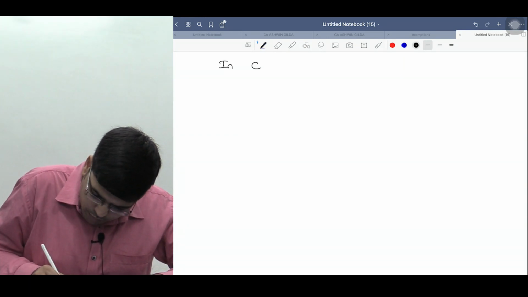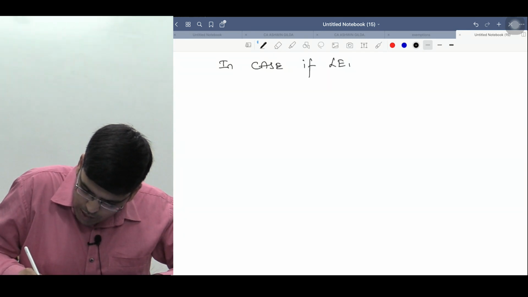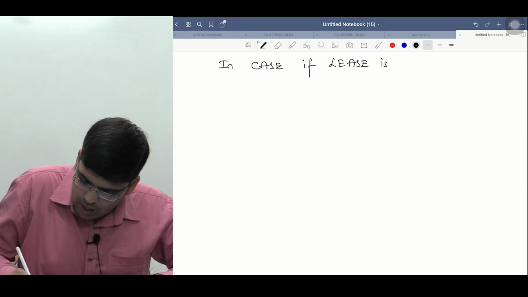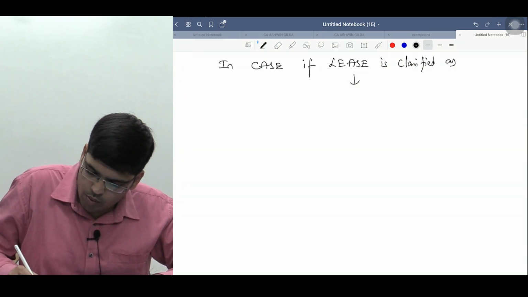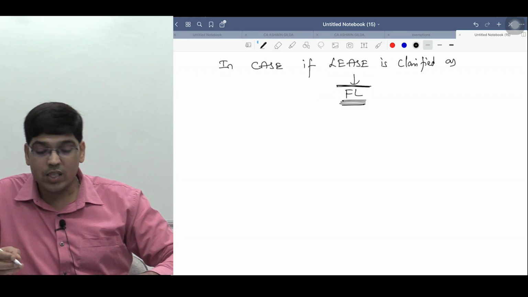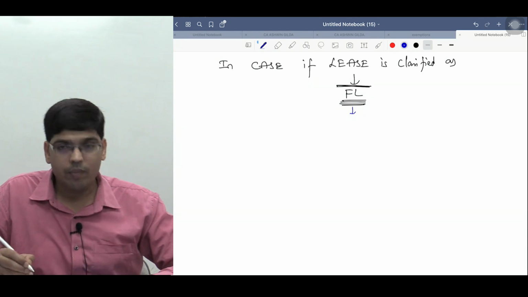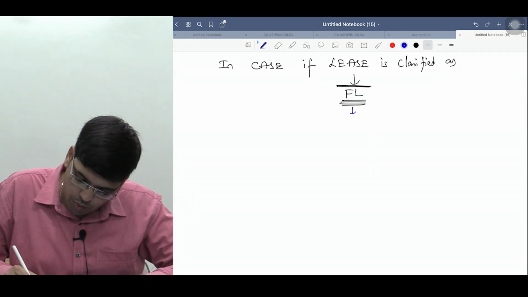In case if lease is classified as finance lease, then अगर उसको finance lease में classify किया है, then what do you need to do?